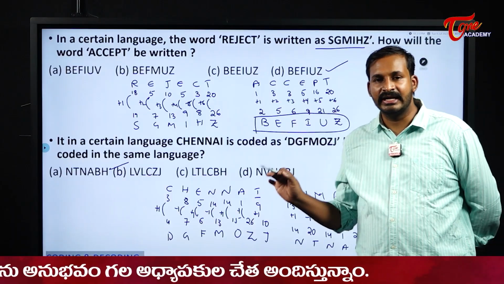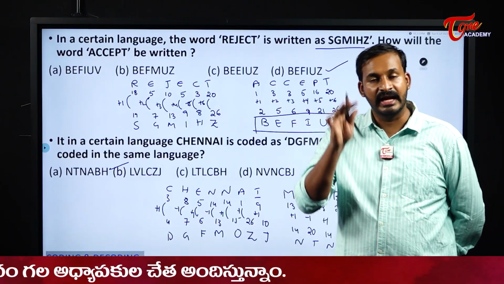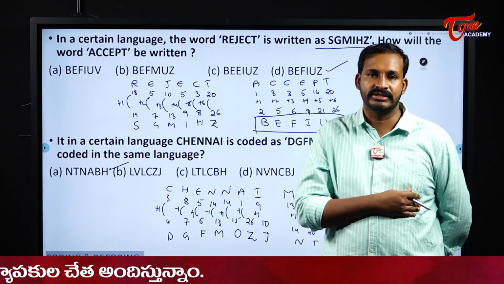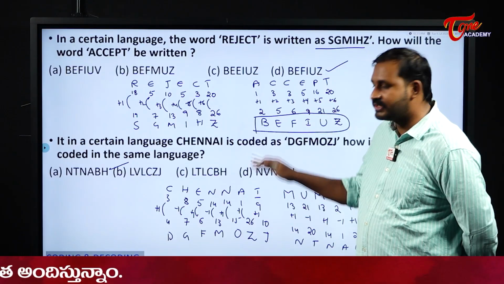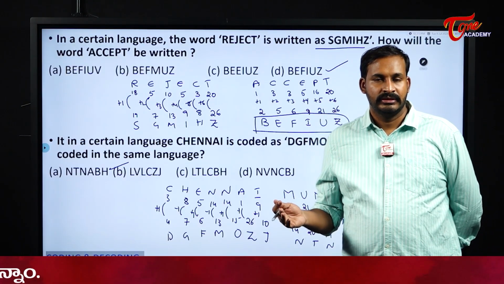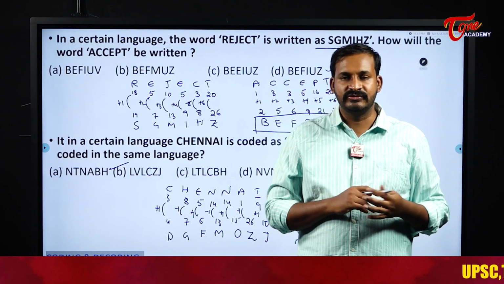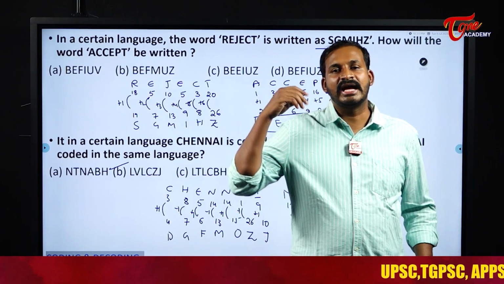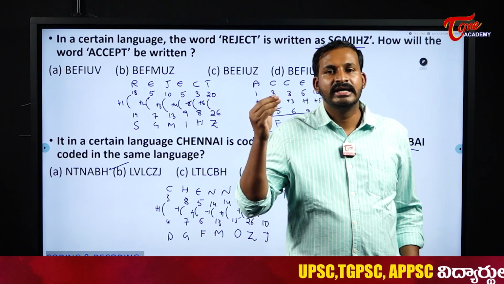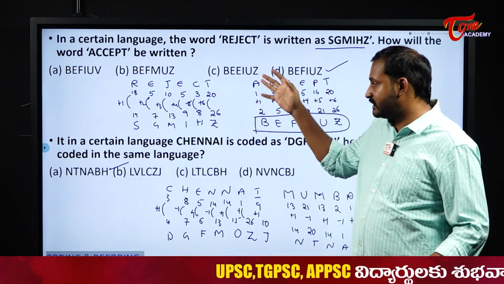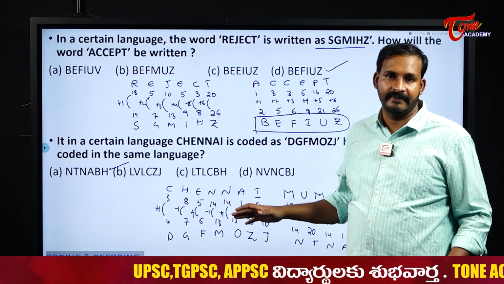So here pattern recognition is very, very important in the entire coding and decoding concept, students. You can expect questions of this type a lot. Then the usual internal shuffling case or direct substitution, yes, they may ask us, but the chance of asking questions from that area is less when compared to the chance of asking questions from this area.